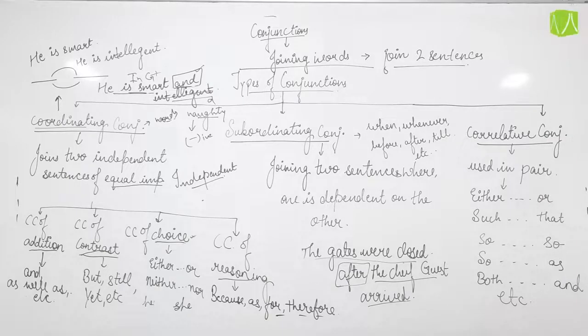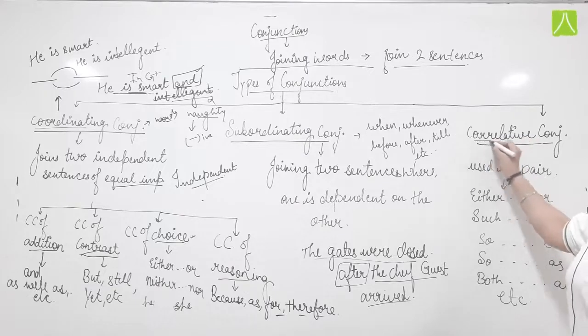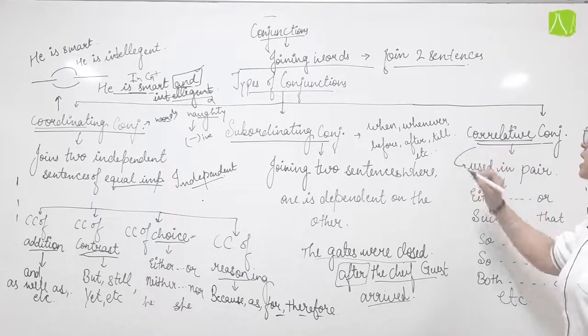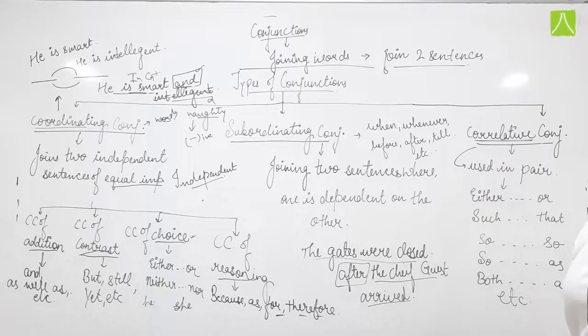Okay, then the last one is the correlative conjunction. What is a correlative conjunction? These are the conjunctions that are used in pairs. Co and relative, they are relating two things, so they are always used in a pair. For example, "either, or" that we studied.